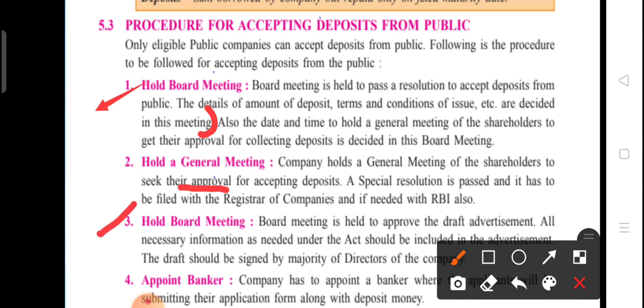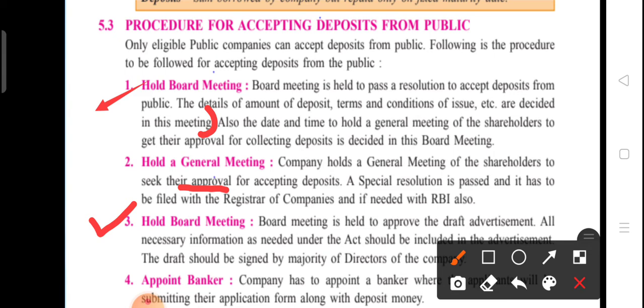Now the third point is hold board meeting. Yes, a board meeting is held to approve the draft advertisement. So the second board meeting will be held to decide the circular and advertisement. You know that the circular is given to the members, but the advertisement will be given to the public. All necessary information in respect of the issue, terms and conditions, and the credit rating of that company should be given in the advertisement, and the draft should be signed by a majority of the directors.